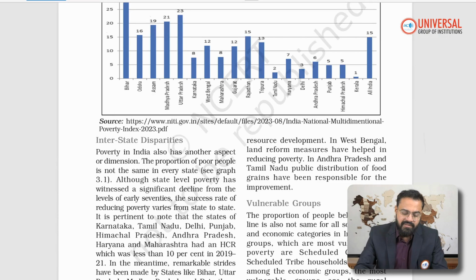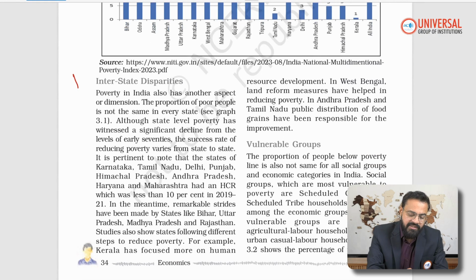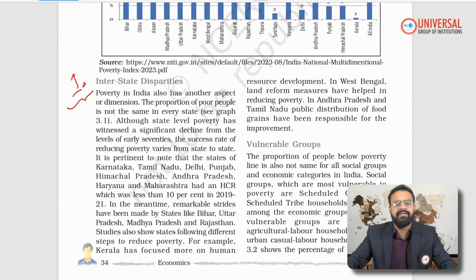Now, looking at the first theme, the interstate disparity. As I said very clearly in my previous video as well, prior to the establishment of the Niti Aayog, the National Institution for Transforming India, we had an institution called the Planning Commission. During the time of the Planning Commission, it was its duty to estimate poverty. Currently, the Planning Commission has been disbanded and replaced by the Niti Aayog. Niti Aayog uses the multidimensional poverty index to estimate poverty.